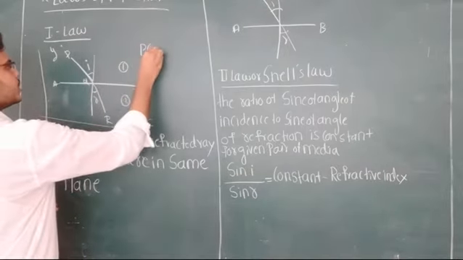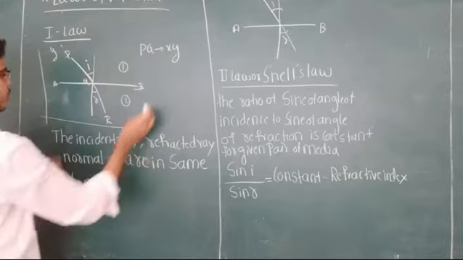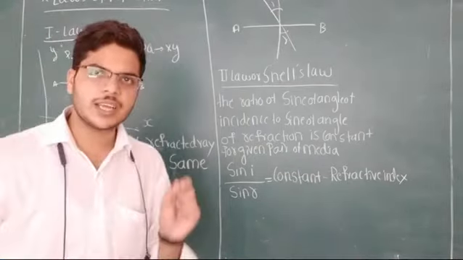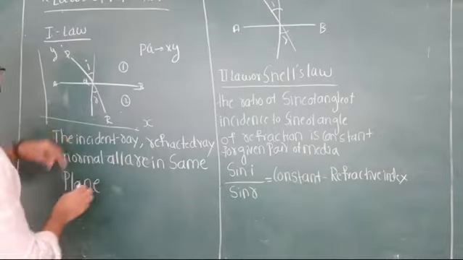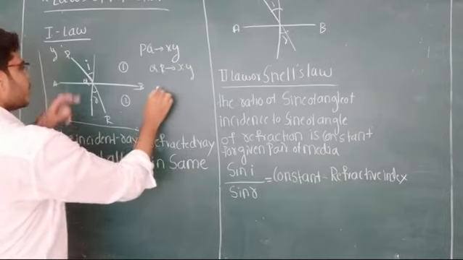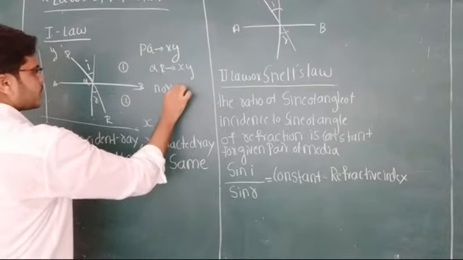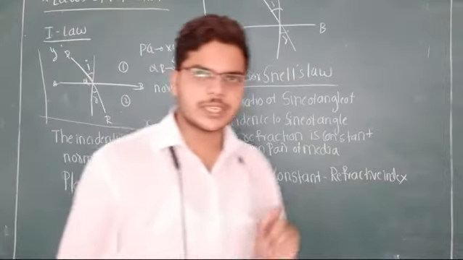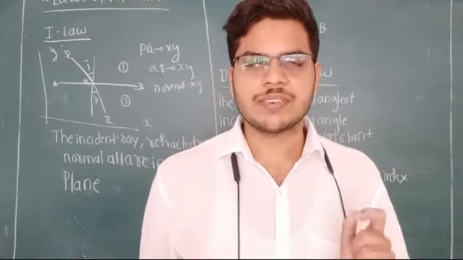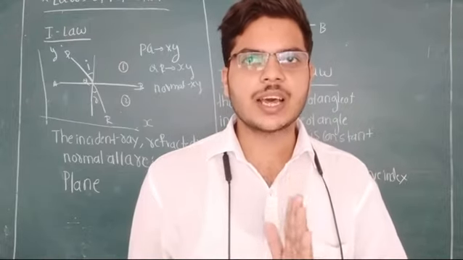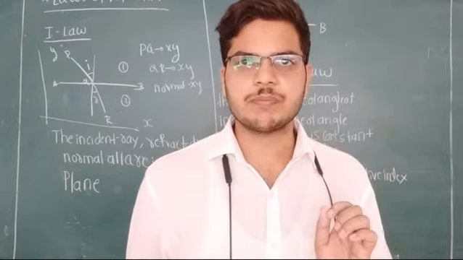PQ is in the XY plane because of the x-axis and y-axis. If you look at QR, it is also in the XY plane. If you look at the normal, it is also in the XY plane. Means the incident ray, refracted ray and the normal are all in the same plane.